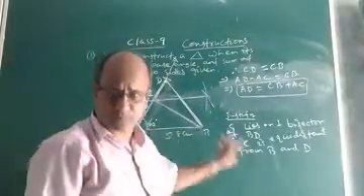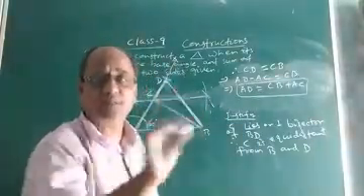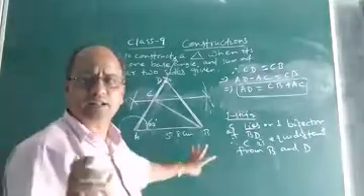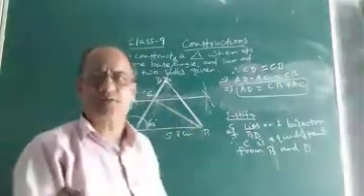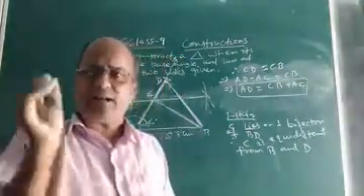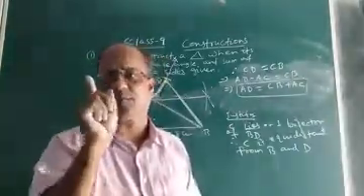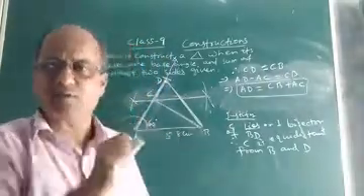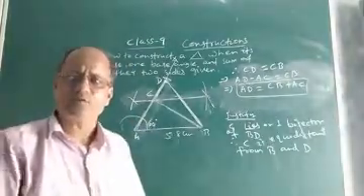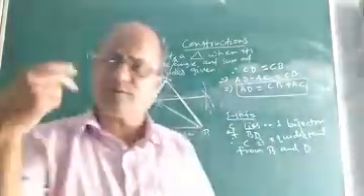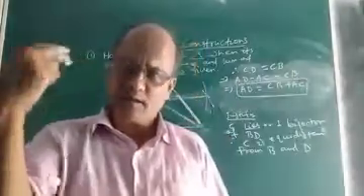Then you write the steps. What I discussed, you have to write as the steps of construction. So children, in this way you will construct a triangle if its base, one base angle and the sum of the other two sides are given. I hope you understood this construction. There are two more constructions; we will discuss them one by one in the next class.